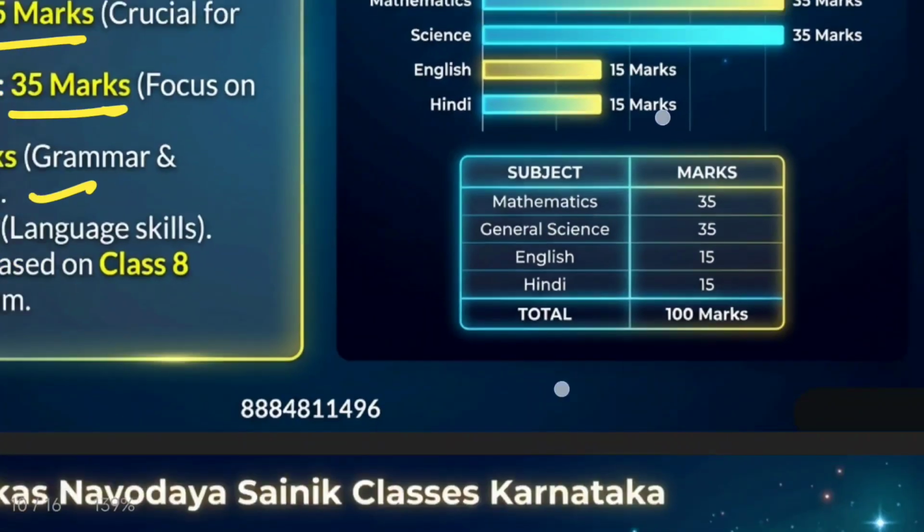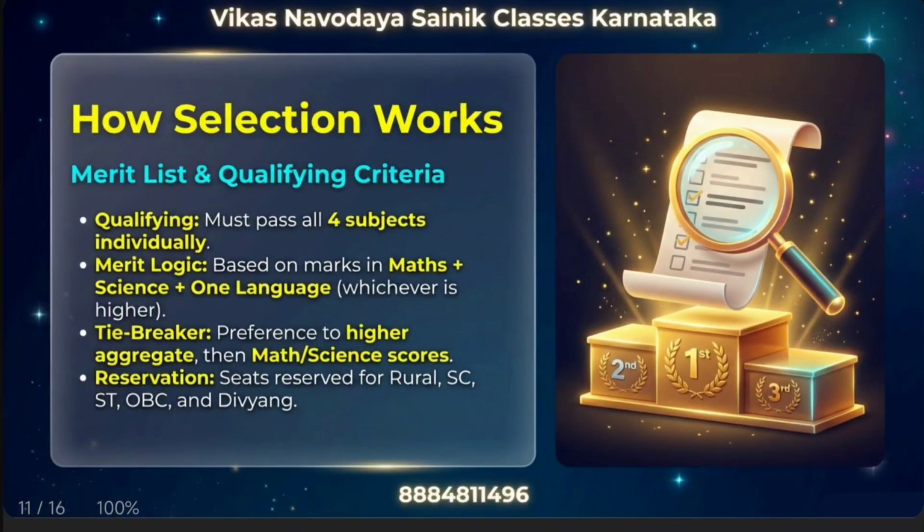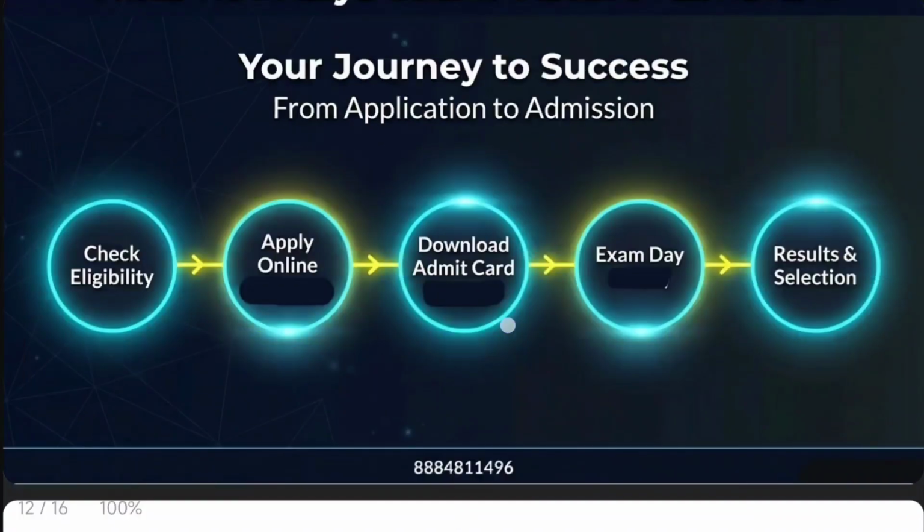Let us proceed further with how the selection works, that is, the merit list as well as the qualifying criteria. To qualify in this entrance examination, a student has to qualify in all the 4 subjects individually. The merit logic is based on the marks in maths, science and one language, whichever is higher. The reservation will also be applied for rural, SC, ST, OBC as well as Divyang.